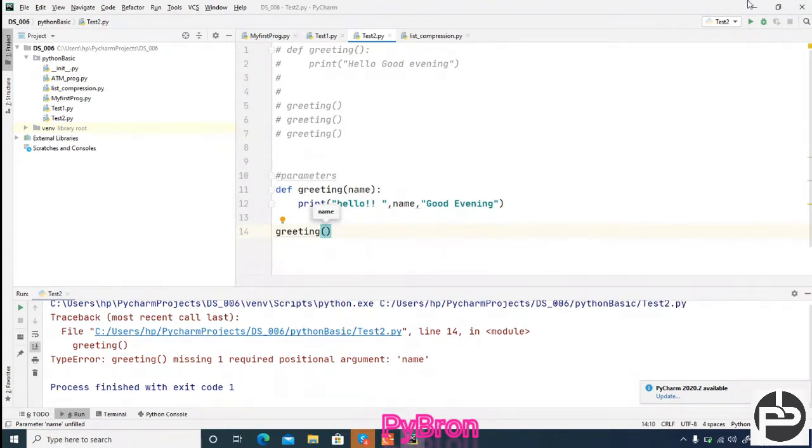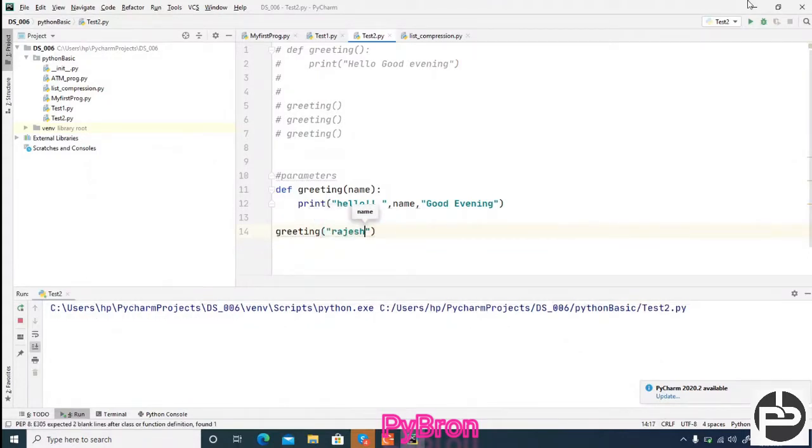Def. Yes, why is this error coming? Because in the signature, I mentioned that I should pass one parameter, right? So I have to pass the parameter also, right? Without passing the parameter, it will not work. So can you see this? Hello, Rajesh, good evening.